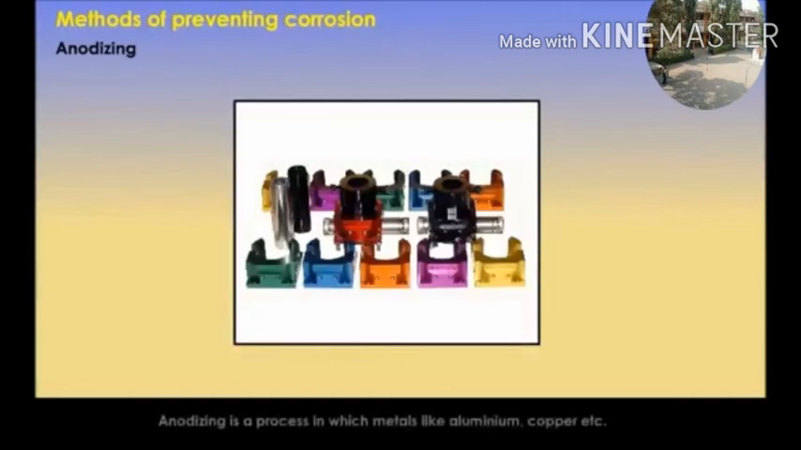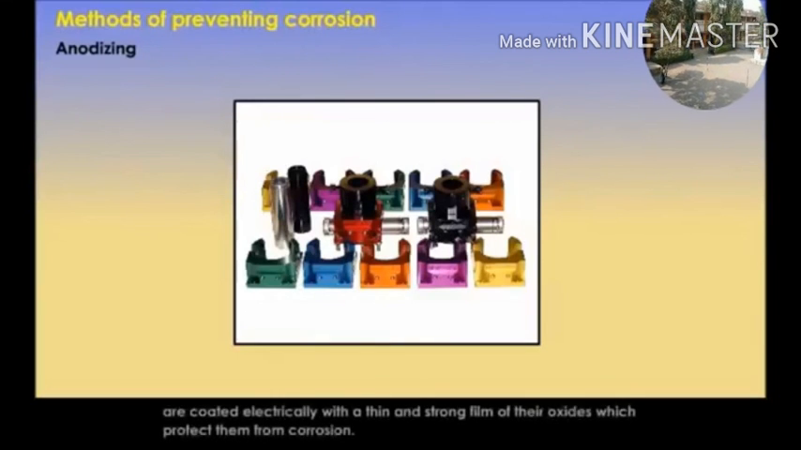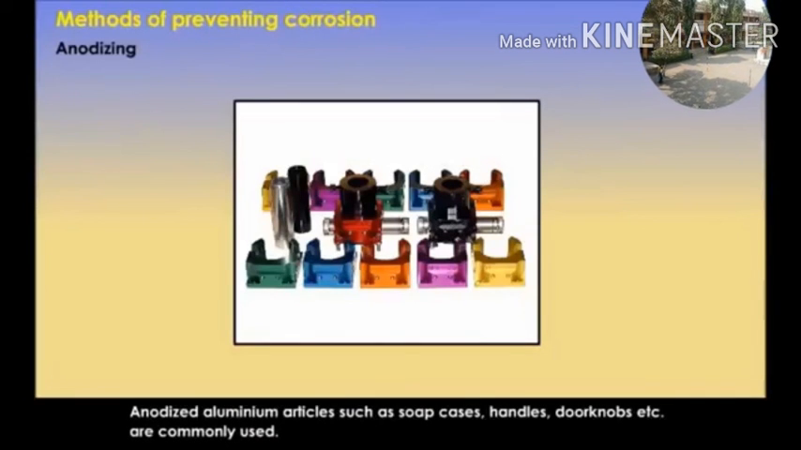Anodizing. Anodizing is a process in which metals like aluminum, copper, etc. are coated electrically with a thin and strong film of their oxide, which protects them from corrosion. Anodized aluminum articles such as soap cases, handles, doorknobs, etc. are commonly used.